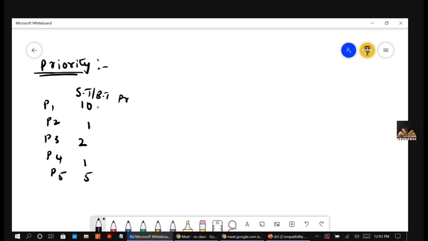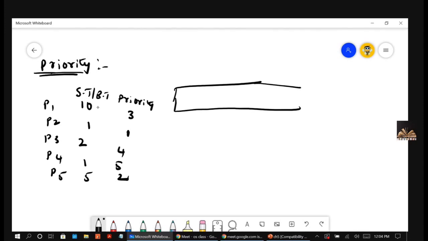Then take the priorities: 3, 1, 4, 5, 2. Draw the Gantt chart for this. Consider the arrival time is 0 for all the processes. We try to calculate the turnaround time and the waiting time, total and average.